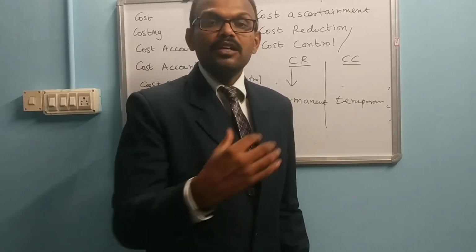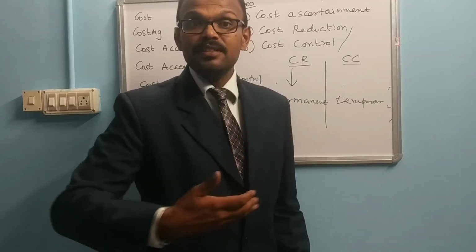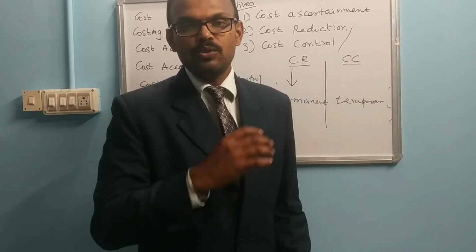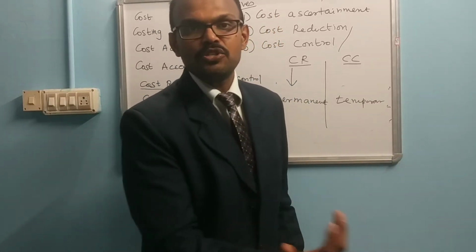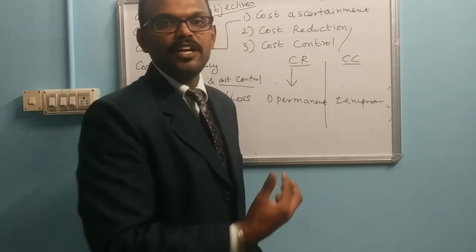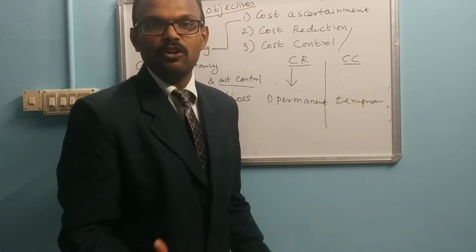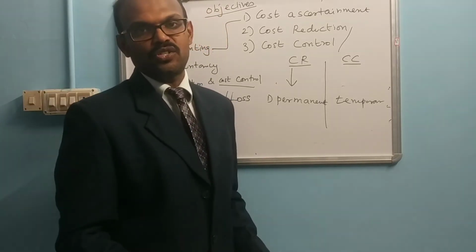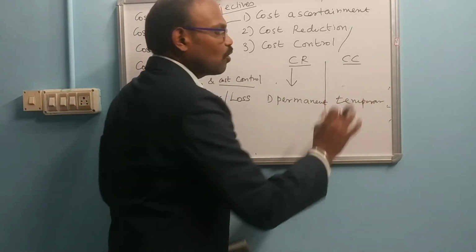For example, if the price of the raw material of a particular product is increasing, then if you purchase the same raw material to maintain the quality, the price of the product will increase. So instead of purchasing grade 1 raw material, now we go for grade 2 raw material in order to control the cost. It is not a permanent action, it is only a temporary action. Because of an economic depression, or because that raw material is in shortage and you are not getting it from the particular supplier, you go for another type of raw material. That is called a temporary action.